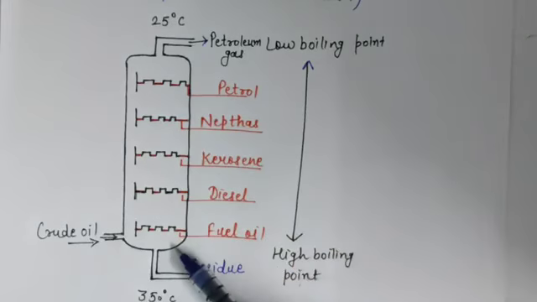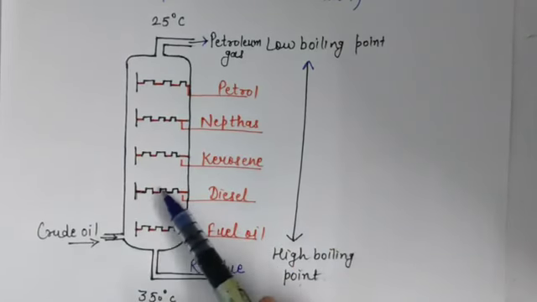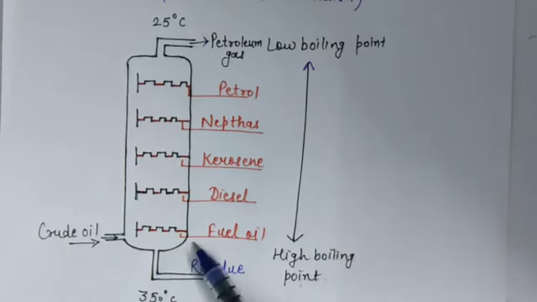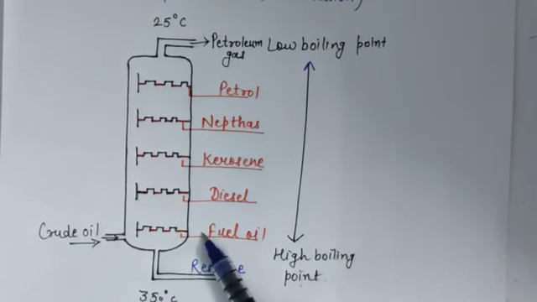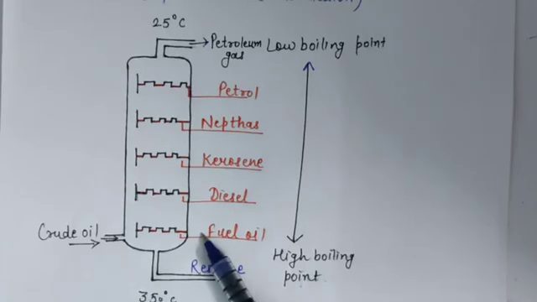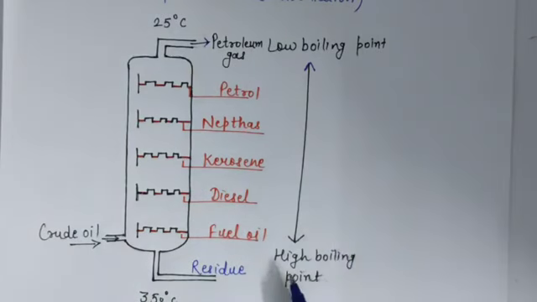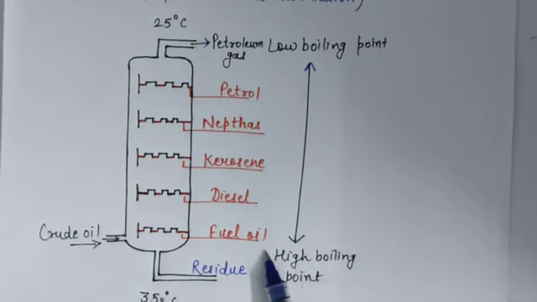This is a long fractionating column in which some trays are present. And this process of separating components of petroleum is done by their boiling point. See, we know that different components have different boiling points. Some components have low boiling point and some have high boiling point. So they get separated by their boiling point.